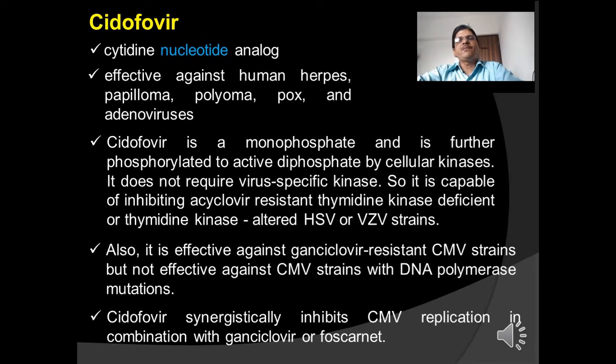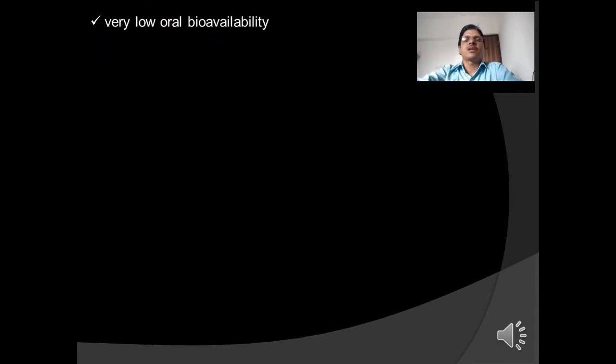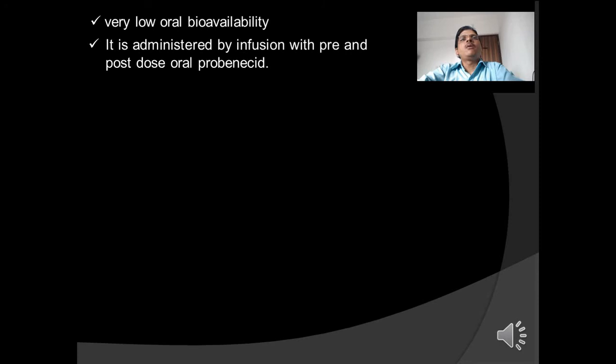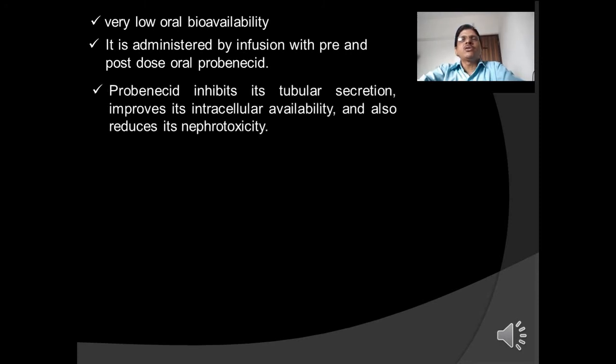Cidofovir synergistically inhibits CMV replication in combination with ganciclovir or foscarnet. Cidofovir has very low oral bioavailability. It is administered by infusion with pre and post dose oral probenecid. Why probenecid? Because probenecid inhibits its tubular secretion, improves its intracellular availability and also reduces its nephrotoxicity.